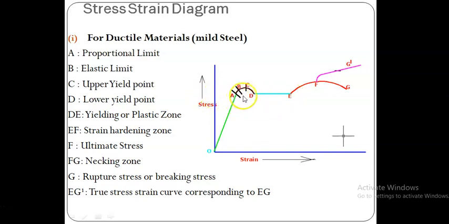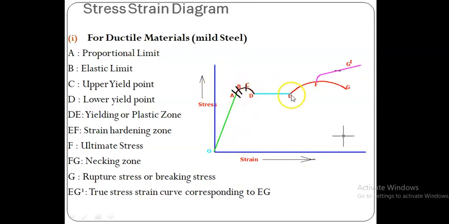There will not be any increment of stress, but strain only increases, permanently. What is the yielding zone? It is where, without increment of stress, the strain increases. So at D there is constant stress, but strain rapidly increases.